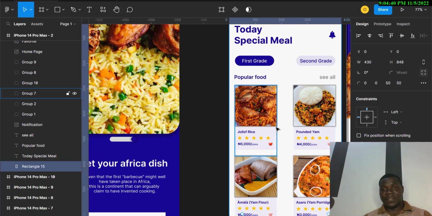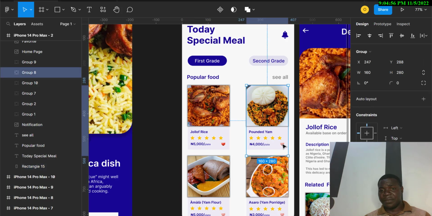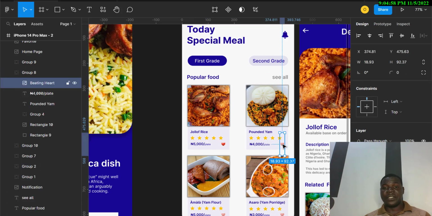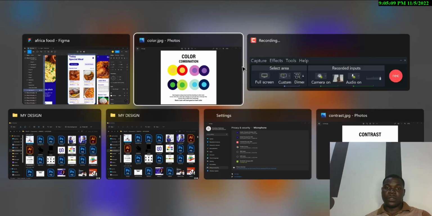Here now, if you look at what you have in here, you see I'm using more than two colors, but there's creativeness in the mixture of color. You can see this. It's 50% of black. This is yellow. This is red. And this is, I think, 50% of the red. So now when you're using more than one or two colors, add your creativeness into it. So that's that about color.